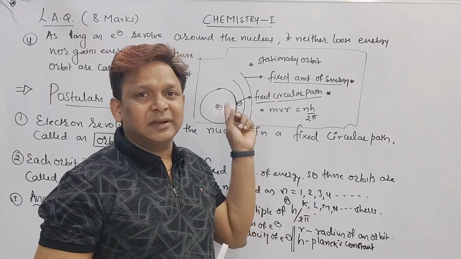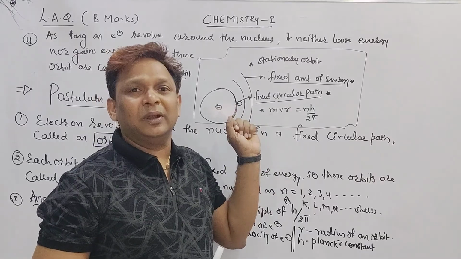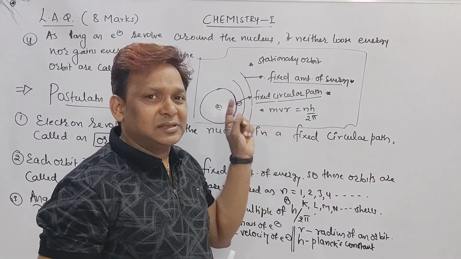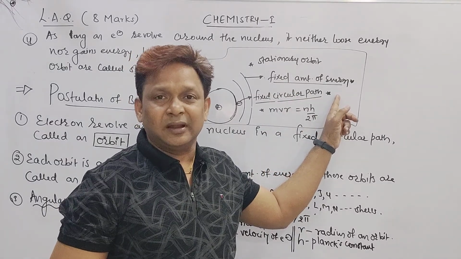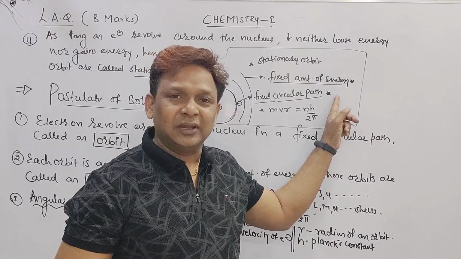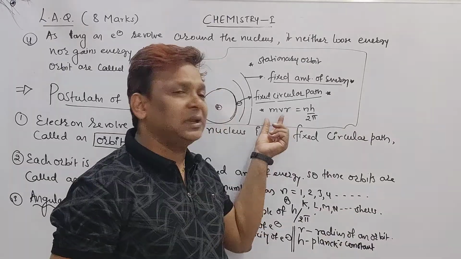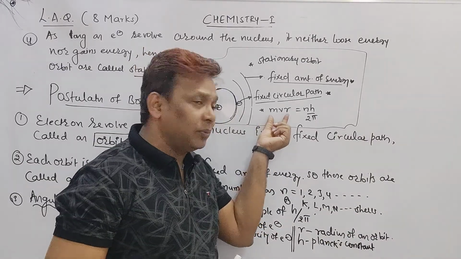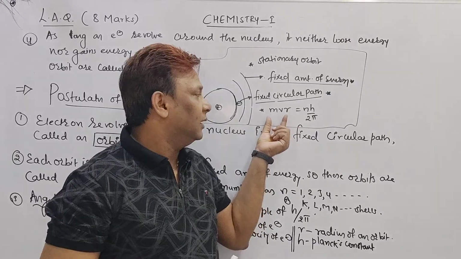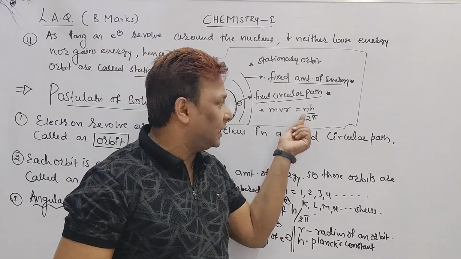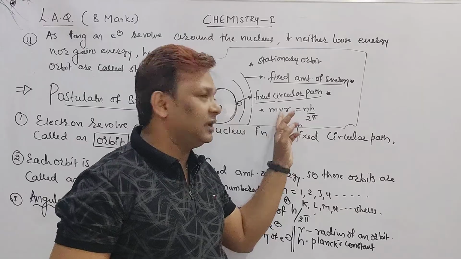That is orbit. It means the electron revolves around the nucleus in a fixed circular path called an orbit. Second point, beta, each orbit is associated with a definite or fixed amount of energy, so these orbits are called energy levels. These orbits are numbered as n equal to 1, 2, 3, 4 or designated as K, L, M, N shells. Point number 3, beta, angular momentum of the electron is mvr. Wherever you see mvr, beta, it is the angular momentum of the electron. Angular momentum of the electron is n, where n means an integral multiple of h upon 2 pi. What is mvr? That you have to mention.